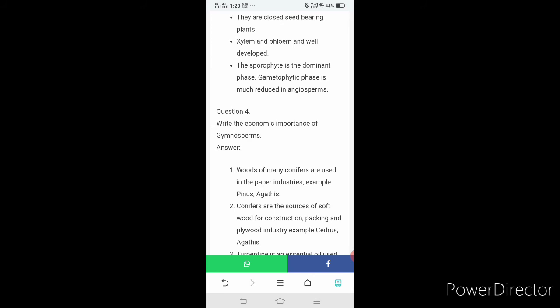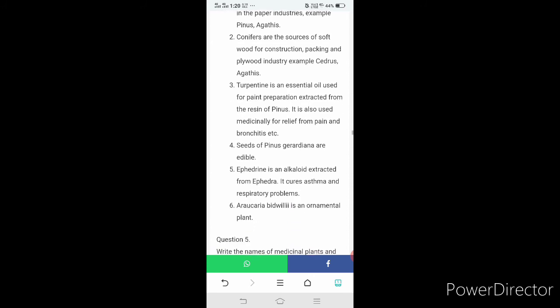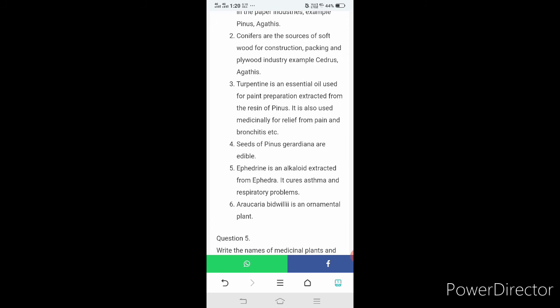Write the economic importance of the gymnosperms. Woods of many conifers are used in paper industries. Example, Pinus, Agathis. Conifers are the sources of softwood for construction, packing and plywood industry. Example, Cedrus. Turpentine is an essential oil used for paint preparation, extracted from the resin of the pinus.